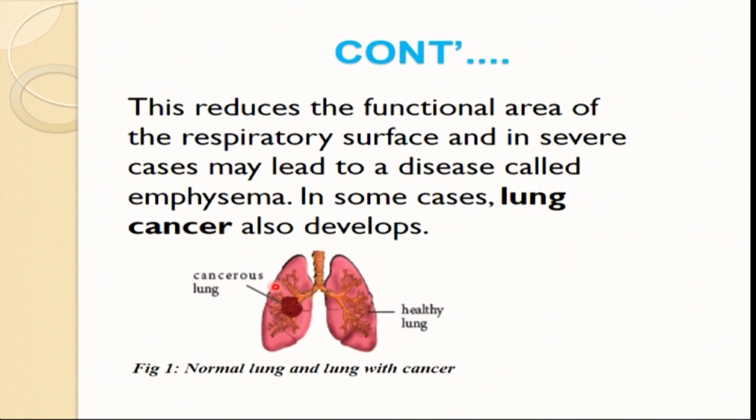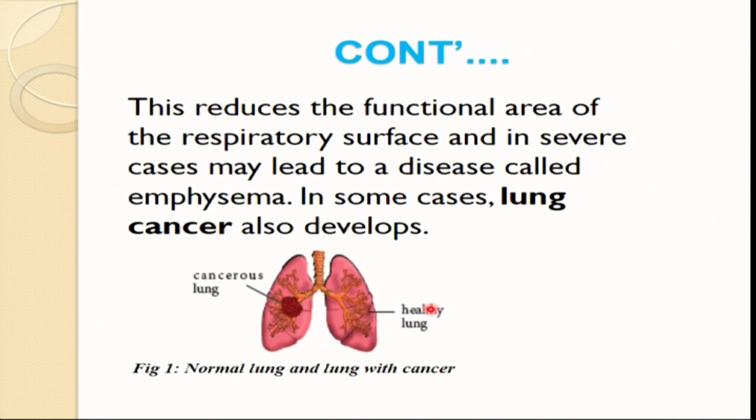Properly, if I try to point it out, we have something like a dark area here. This is a cancerous lung, a lung which is suffering from cancer. We have this lung which is healthy. It is not affected at all.